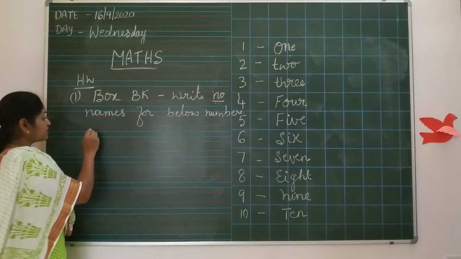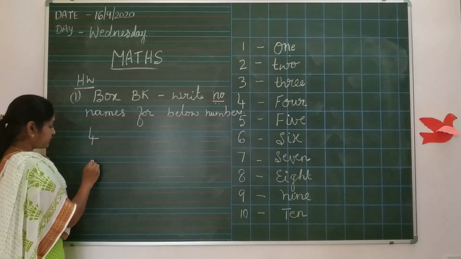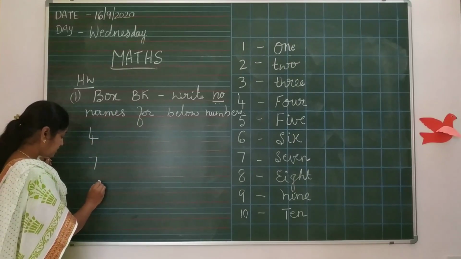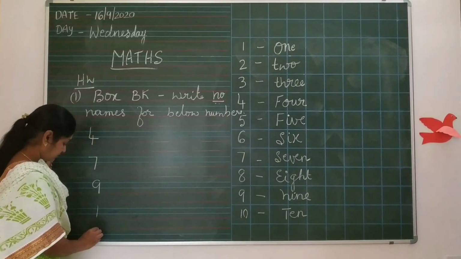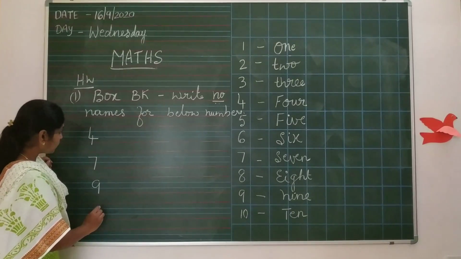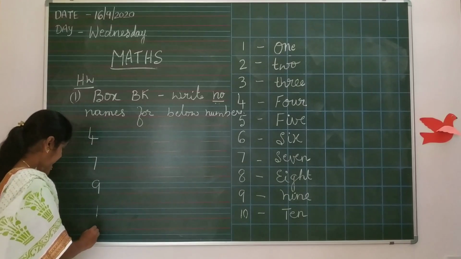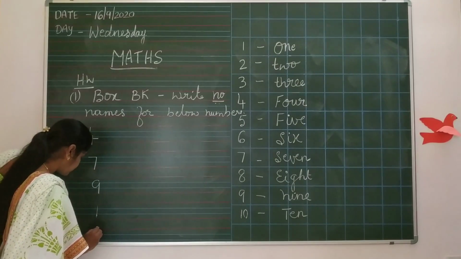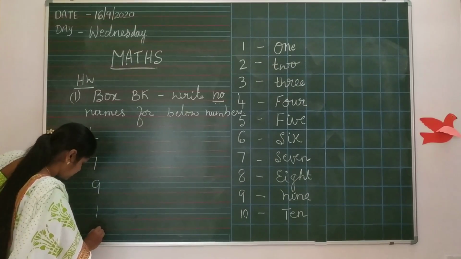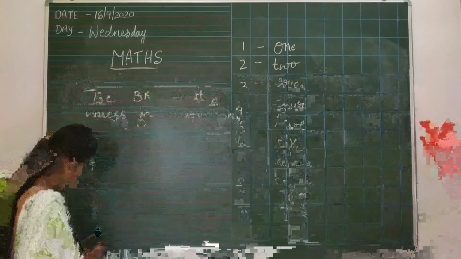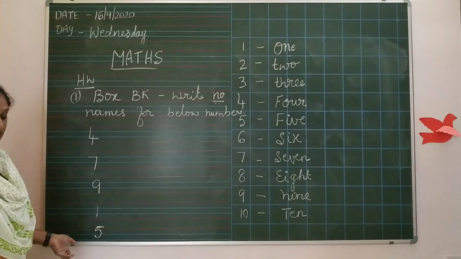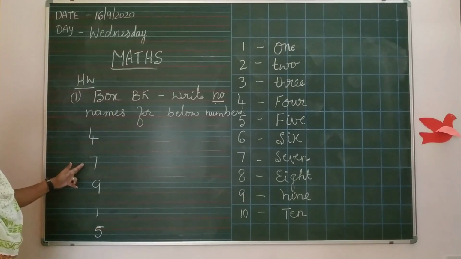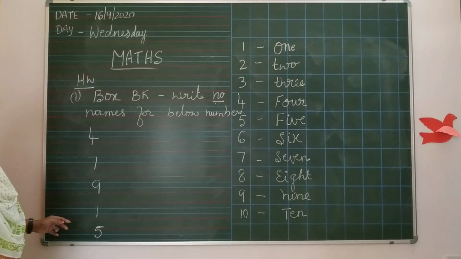Okay, I'm writing the numbers 4, 7, 9, 1. Okay, last one is 5. You have to write the number names for 4, 7, 9, 1 and 5.